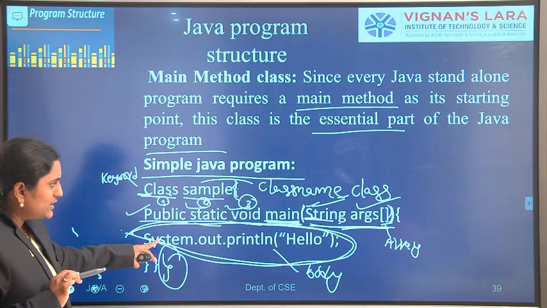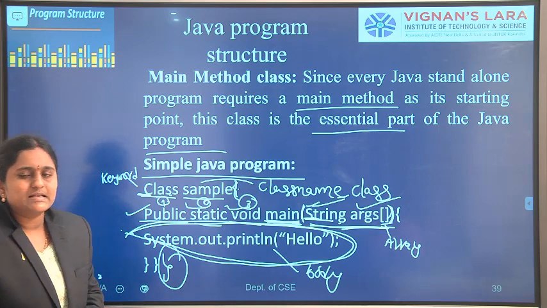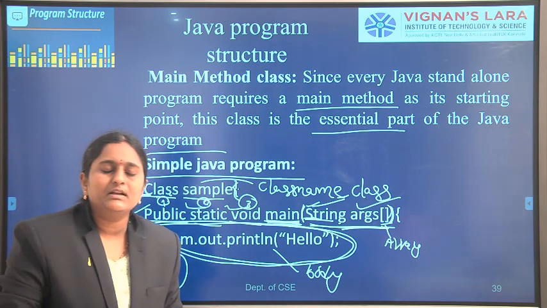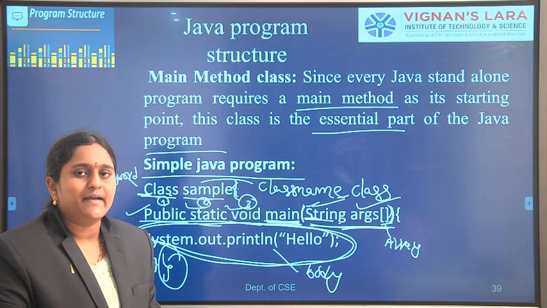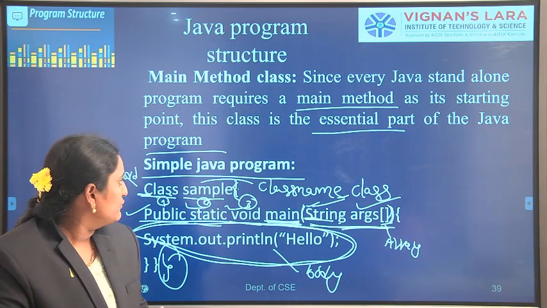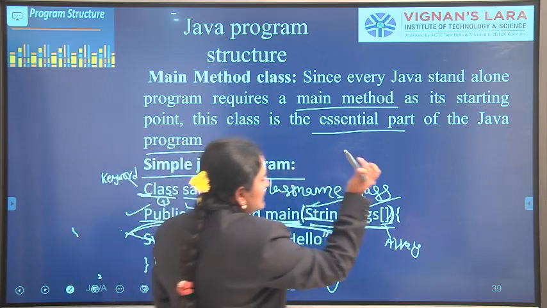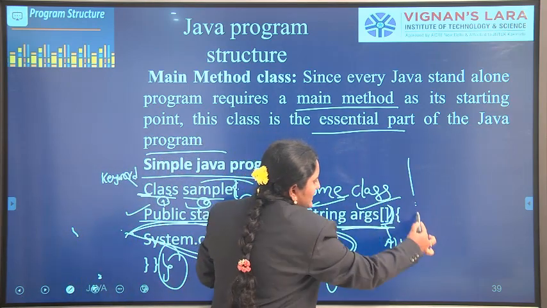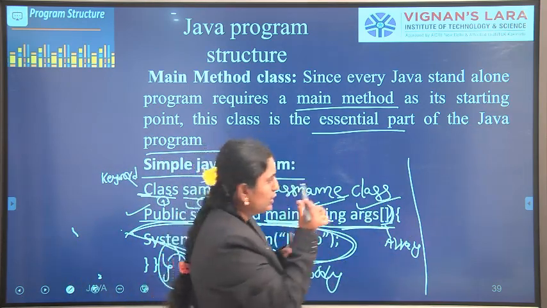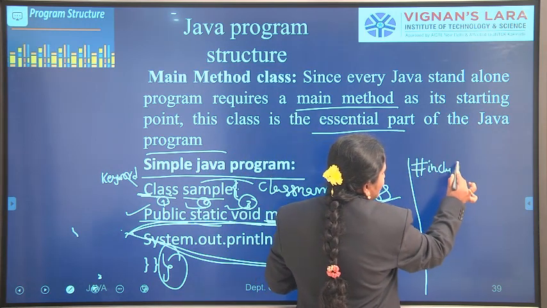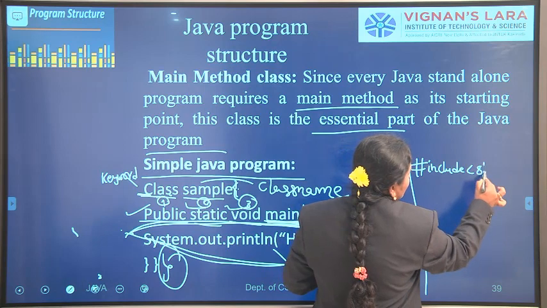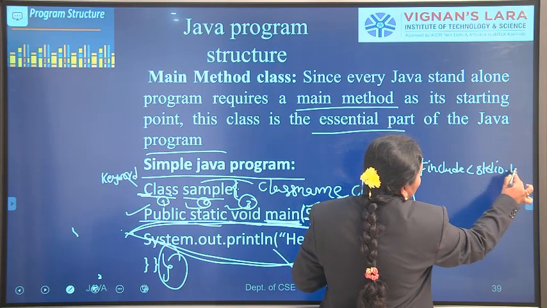Like in our C programming language, whenever we want to print hello on the console, what is the code? We include the header files: include stdio.h.